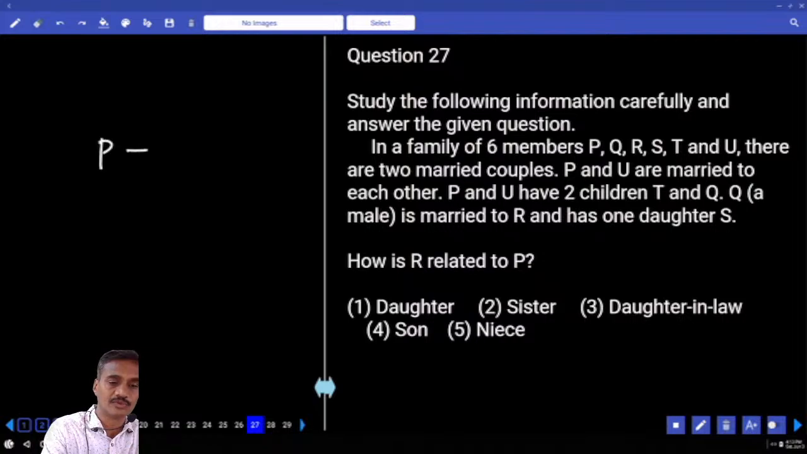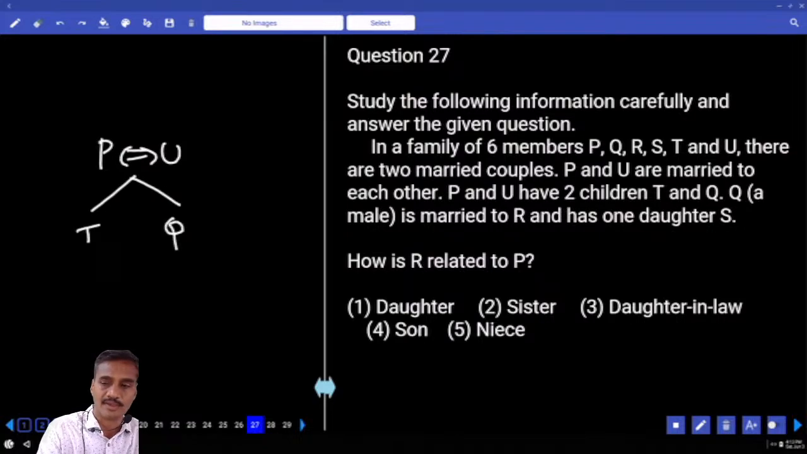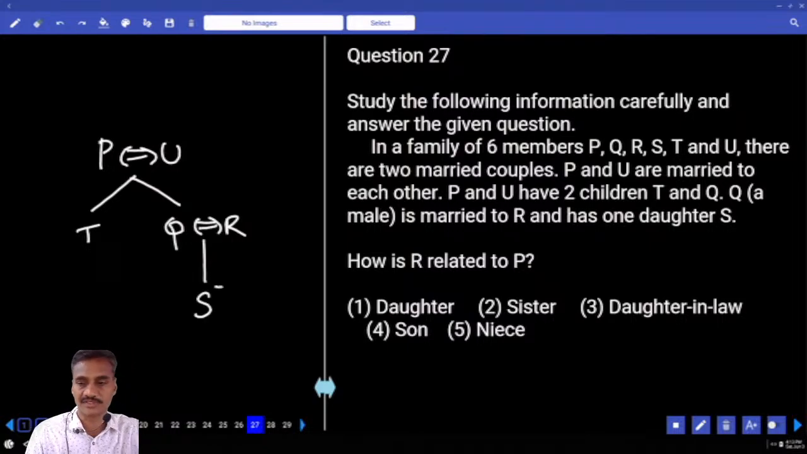Now P and U, a married couple, have 2 children. And who are those 2? T and Q. And next one, Q is married to R. Q and R are married to each other, and they have one daughter, S. Q is married to R and has daughter S.